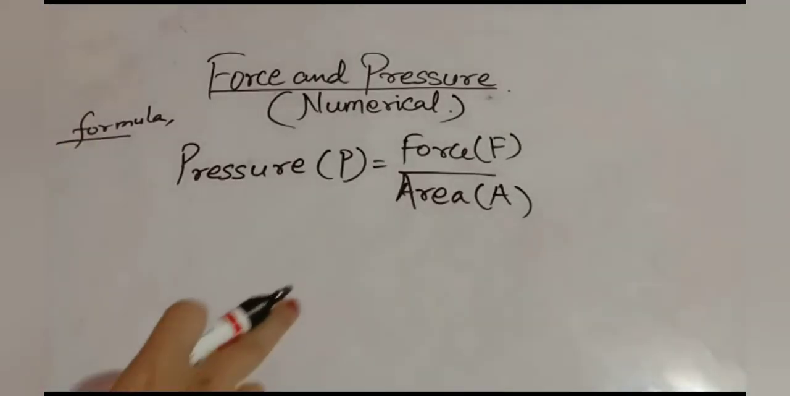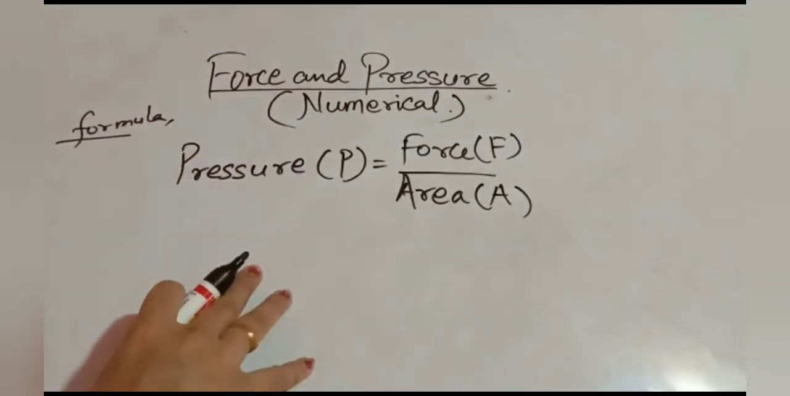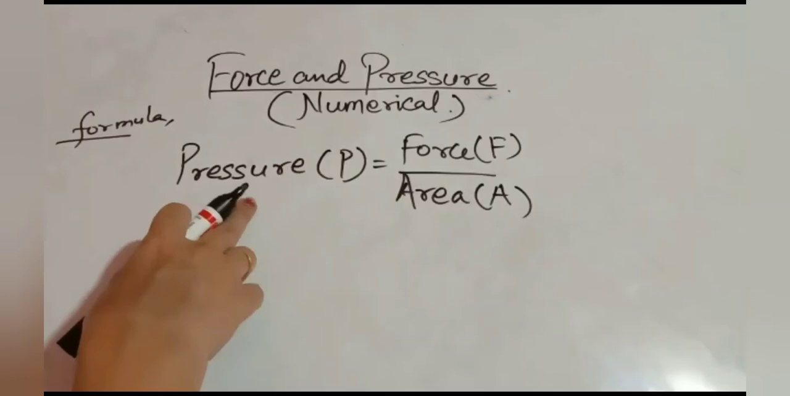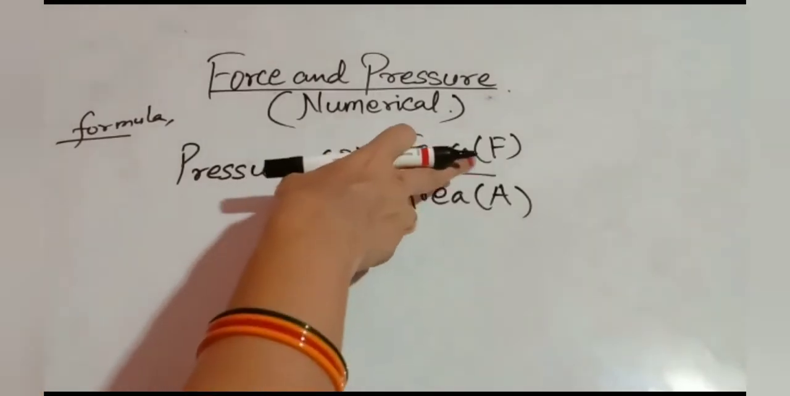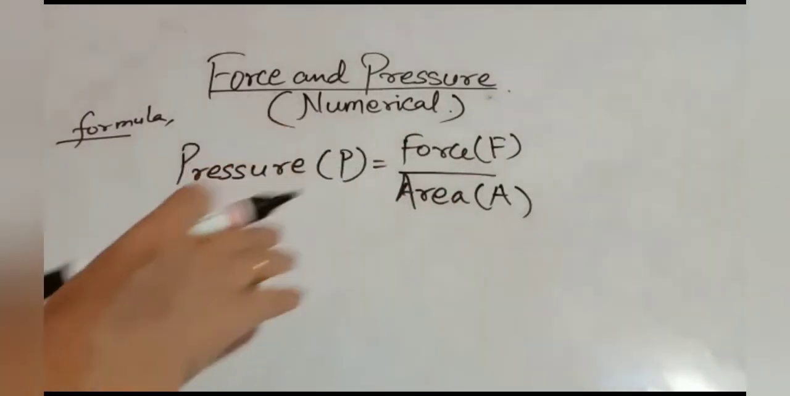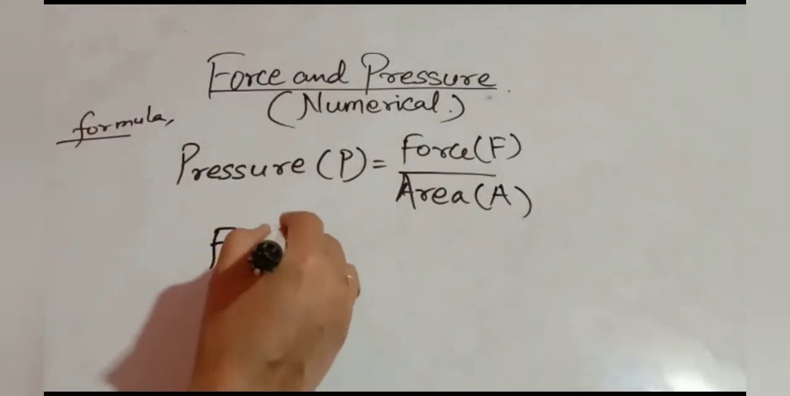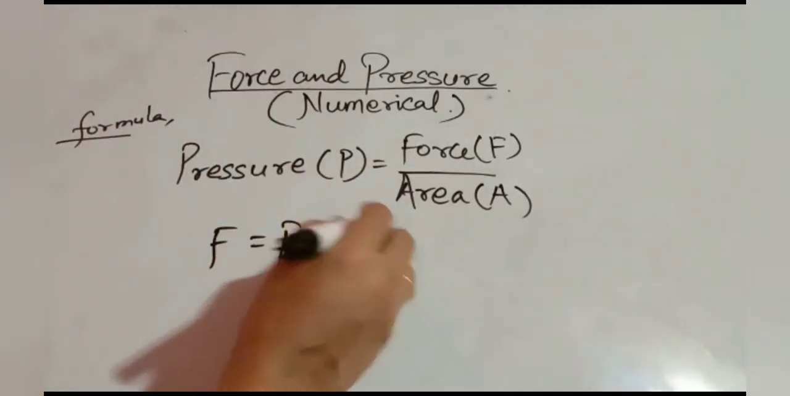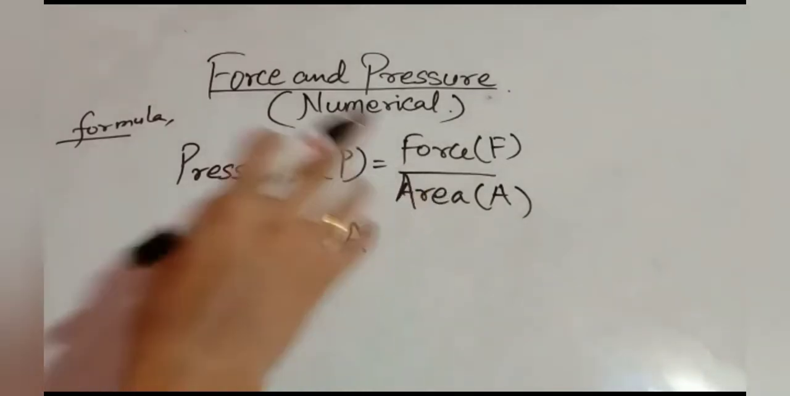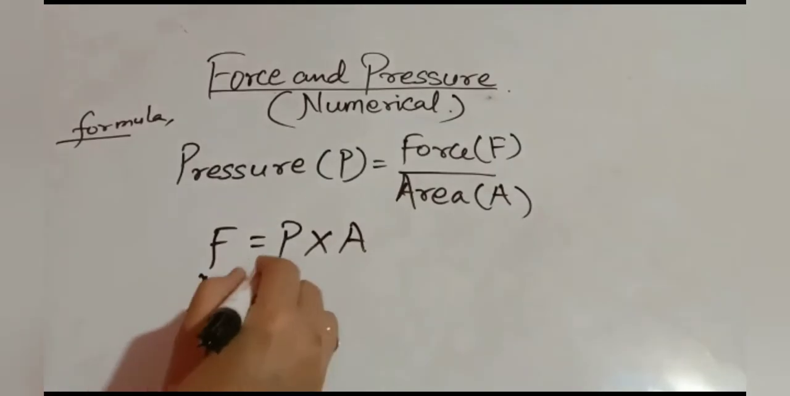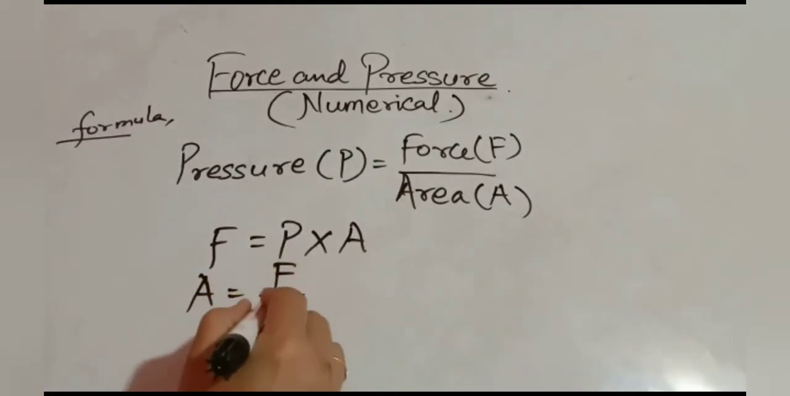Today I will explain numerical questions in the chapter force and pressure. Okay, what is the formula? Pressure is equal to force by area. Pressure we denote by capital P, force capital F and area capital A. Then what will be the formula for force? Force is equal to pressure into area. Second formula, similarly, if you have to find area, then what will be the formula? Area is equal to force by pressure.